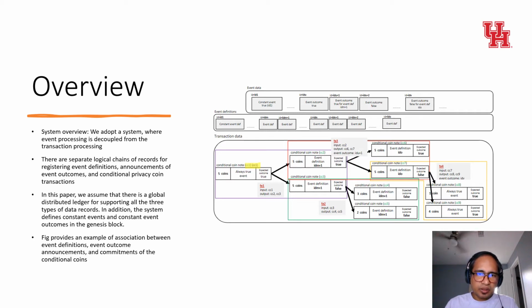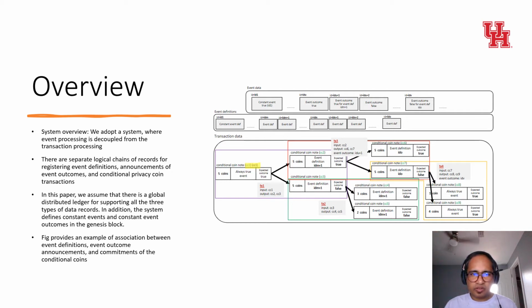In the example, we can observe that all the coins CC1 to CC9 are paired with an event definition. A privacy coin without a real condition is configured to use one of the default constant events as its condition. For instance, CC1. This way, all the transactions involving the conditional coins in the system follow identical validation steps for the zero-knowledge protocol when deciding whether the transaction should be accepted by the participating distributed ledger nodes. Whenever a coin with a default constant event as its condition is transferred or spent, the output coins may maintain the same constant event as conditions.